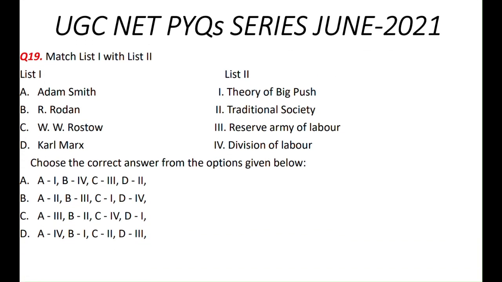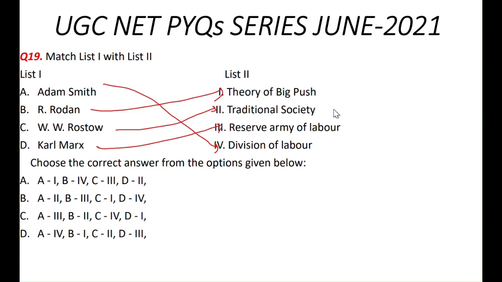Adam Smith, Rosenstein-Rodan, W. Rostow, Karl Marx. Okay, Adam Smith is related to division of labor, Rosenstein-Rodan to the theory of the big push, W. Rostow to the stages of traditional society, and Karl Marx is related to the reserve army of labor. Hence the order is 4 1 2 3. Option D is the correct answer here.